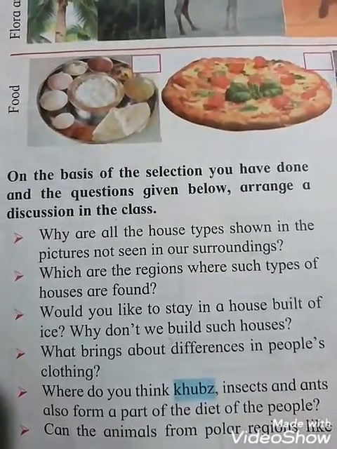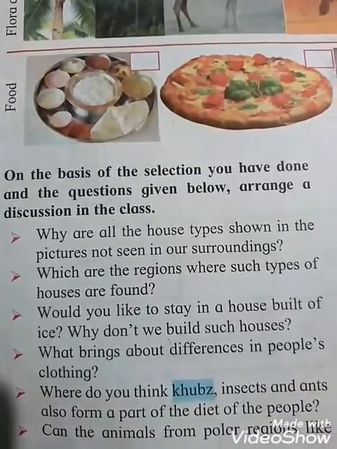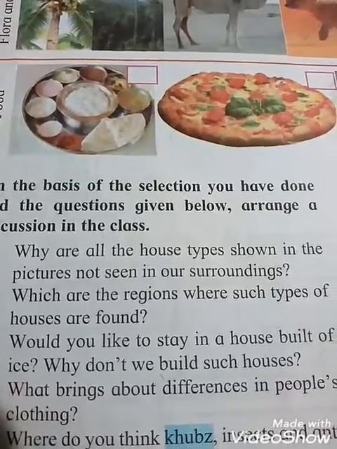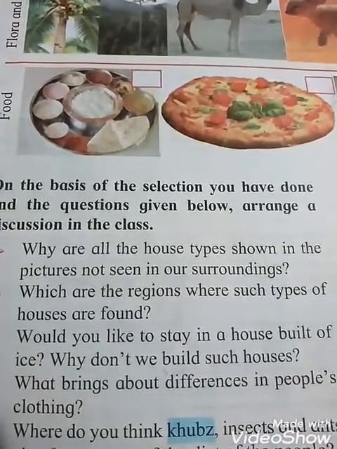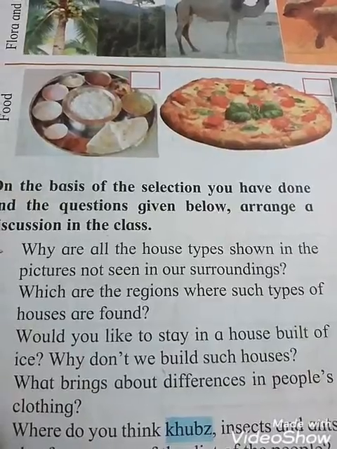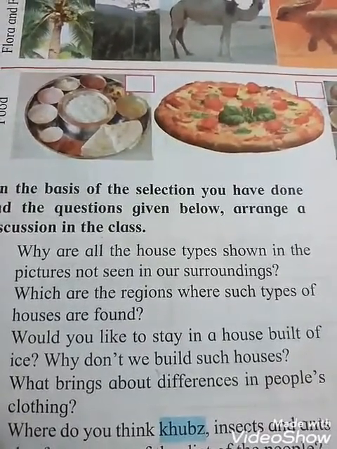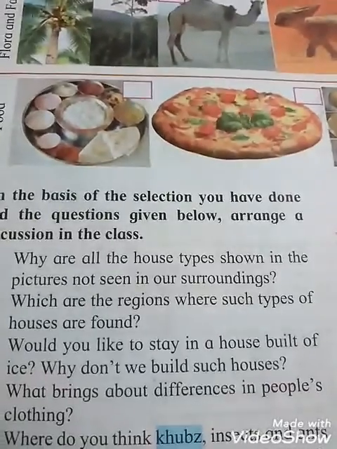And cubes, insects and ants are consumed mainly by tribal people or people living in underdeveloped countries. But today, students, they are consumed by people for protein or for tradition, okay, students.